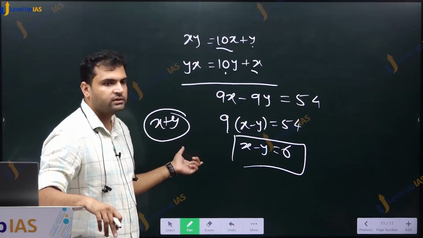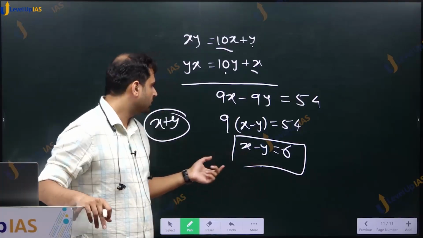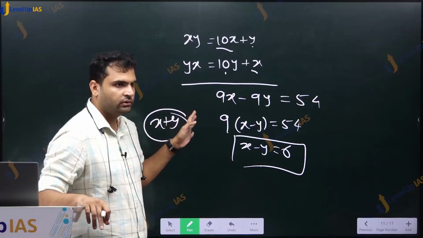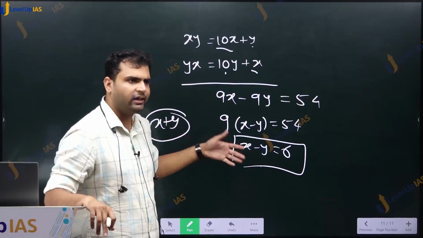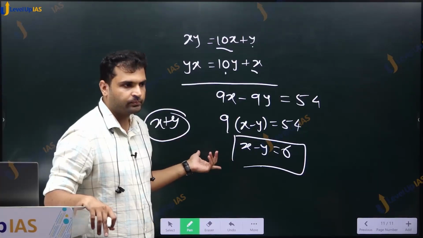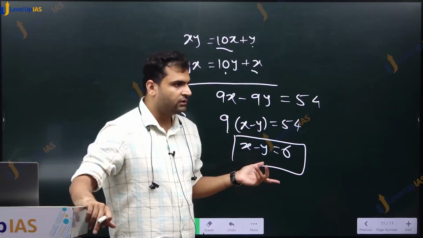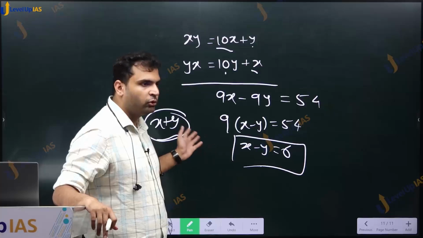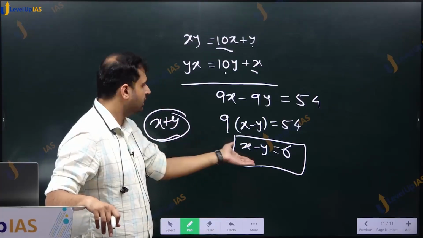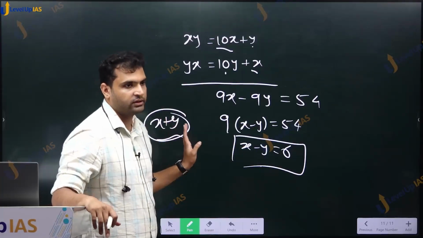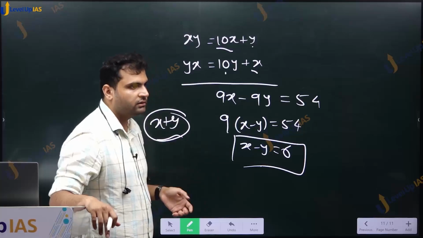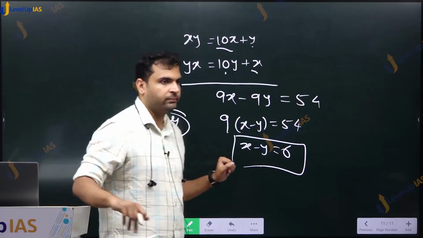The sum of the two digits can be determined if both x and y are known. अगर मुझे दोनों x and y पता है, then I can add and find the values. Right? So to find the sum, I need both the values of x and y. Because यहाँ से तो बस difference पता चल रहा है, sum के बारे में कुछ पता नहीं चल रहा. So I need the values of x and y.